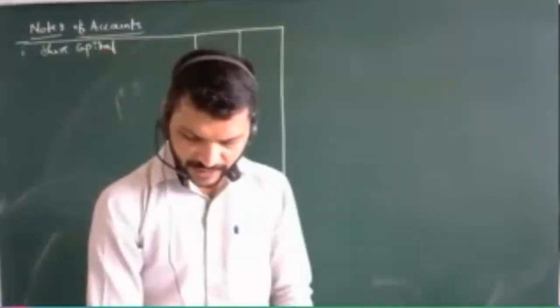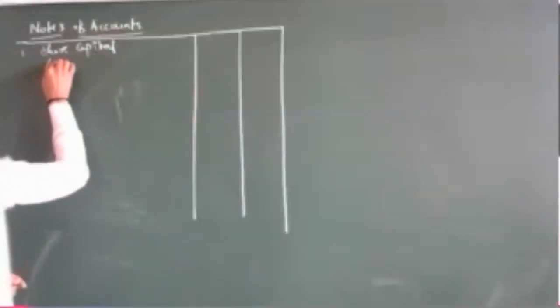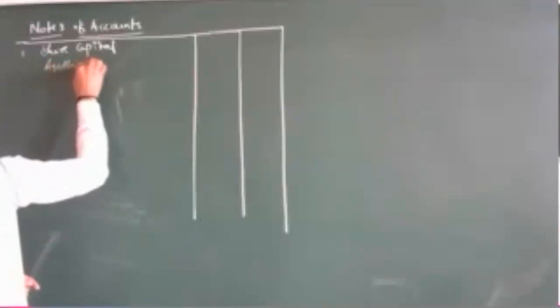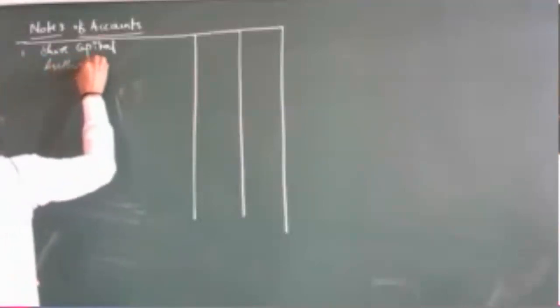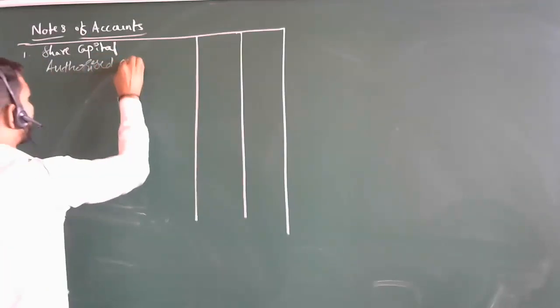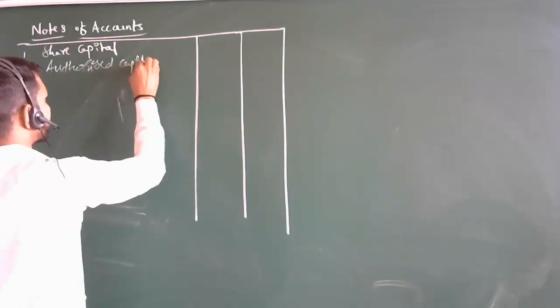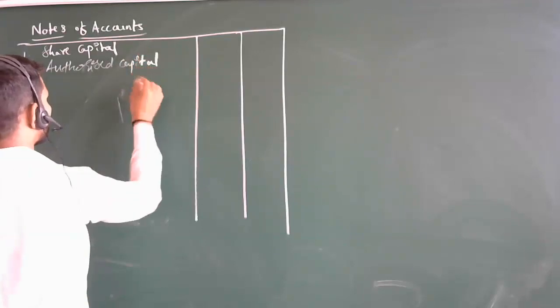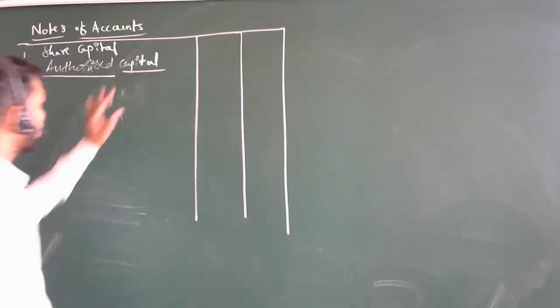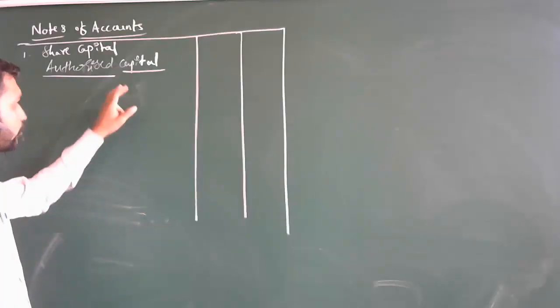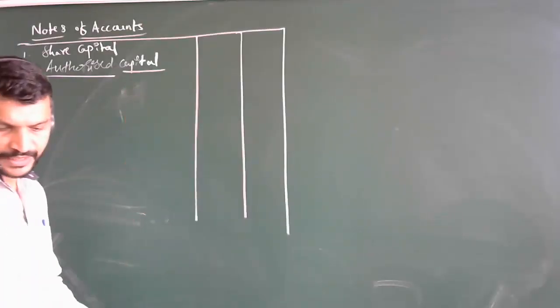In the share capital you can have authorized capital, which has been decided in the memorandum of association. In the memorandum, how much authorized capital you are going to collect has been decided, that is 5 lakh